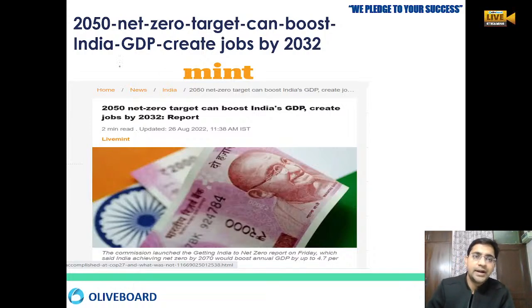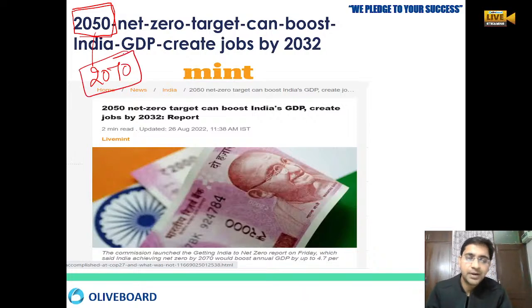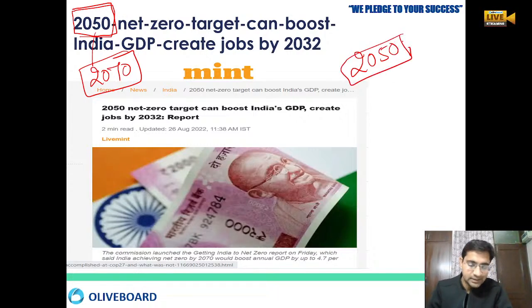2050 net zero target. You know, India has given a net zero target of 2050, right? But now it has been extended to 2070. It has been extended. But in the news, it was written that if we are able to achieve net zero by 2050, we will be able to create a good amount of jobs by 2032, and we will also see an increase in the GDP of our country.